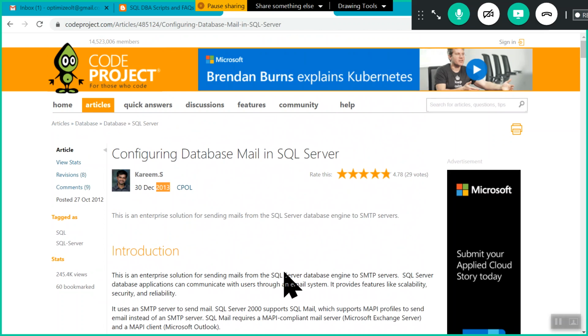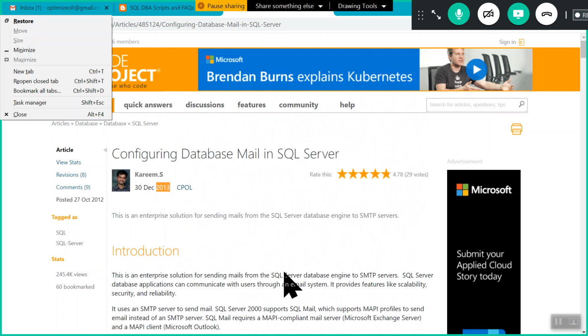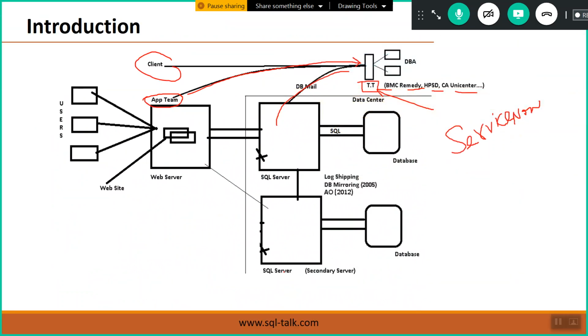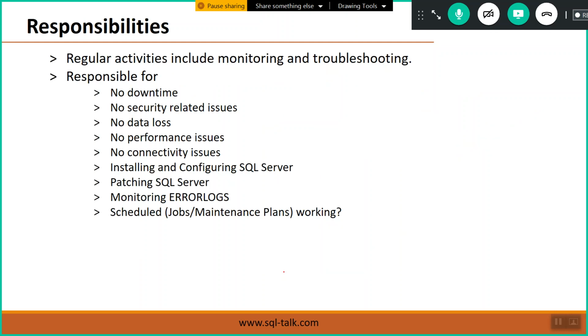Already we know, through this database mail feature, the benefit is that we'll automatically get email notifications if something happens in our setup, right? So this is the summary we have to understand. Last point we'll see, then we'll conclude the session. At the last, if any queries are there, we'll discuss them. As a DBA, we have already seen monitoring and troubleshooting is our regular job, and server and database maintenance is our job. As part of that activity, our major responsibilities are there.